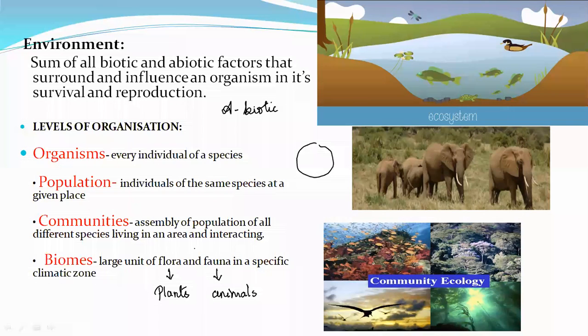Biomes example is this what I'm giving: desert climatic zone, uh, tundra region, coniferous forest, grasslands. Dikshita, can you specify what are the examples? We'll just move on to the next slide. Okay. Okay, you tell me. You ask me the question. We'll keep it.